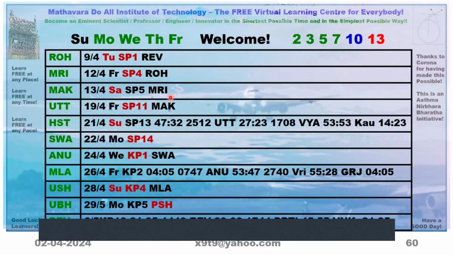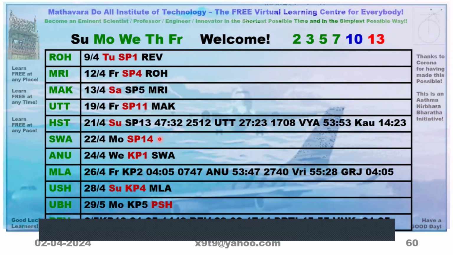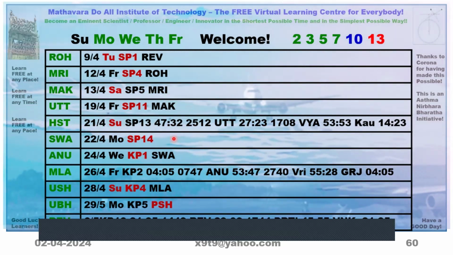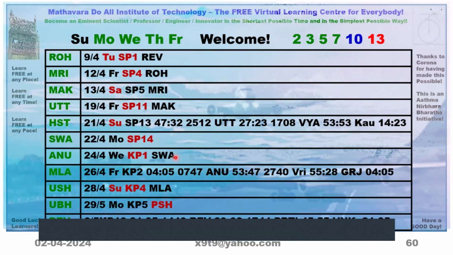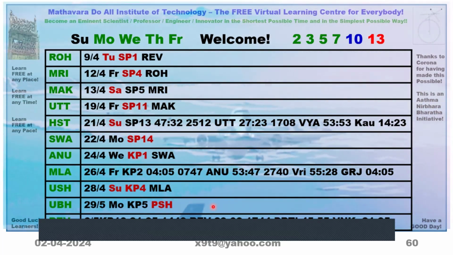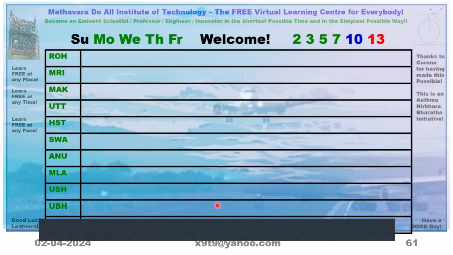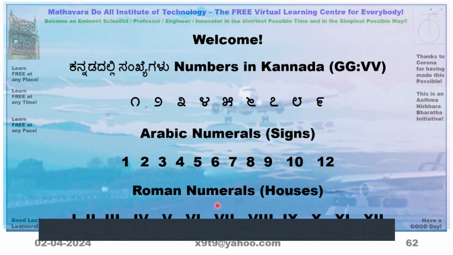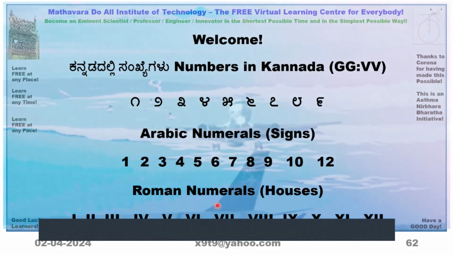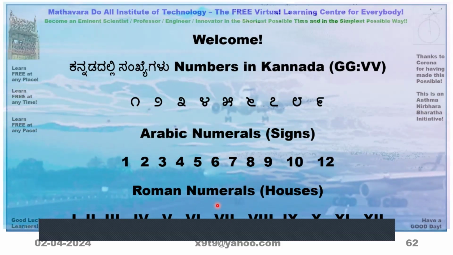So, Mrugashira, Maka, Uttara, then here I have not written, maybe I have missed it, maybe it may be Swati, I don't know. This is Swati, Anuradha, Mula, Purvashada, etc. So, there is difficulty in getting the number of dates on which this Tithi, Vara, Nakshatra, Yoga, Karana are auspicious.